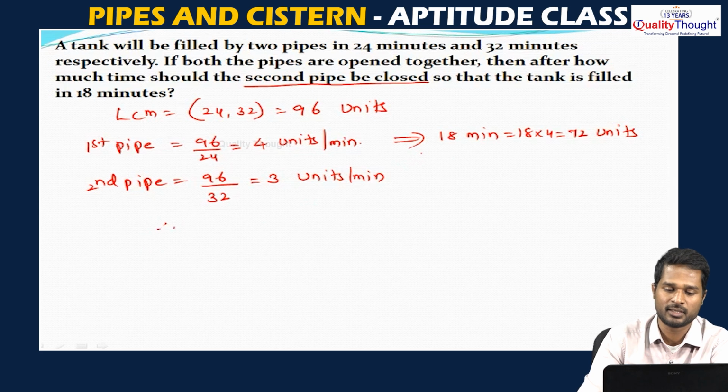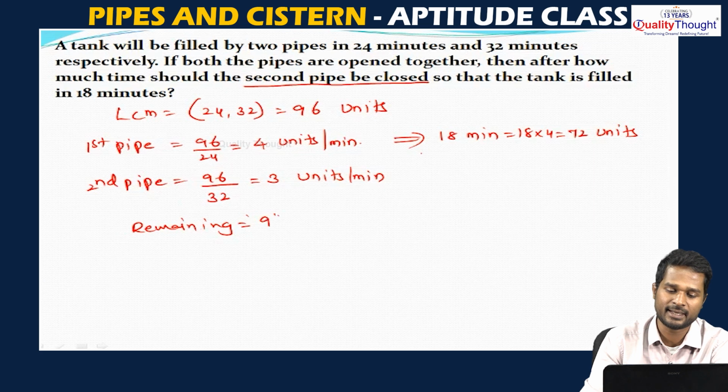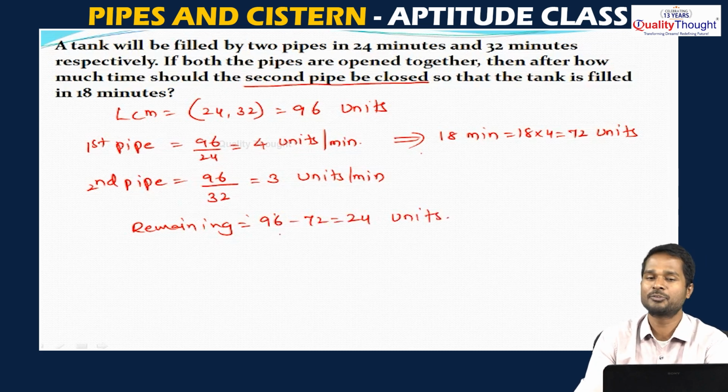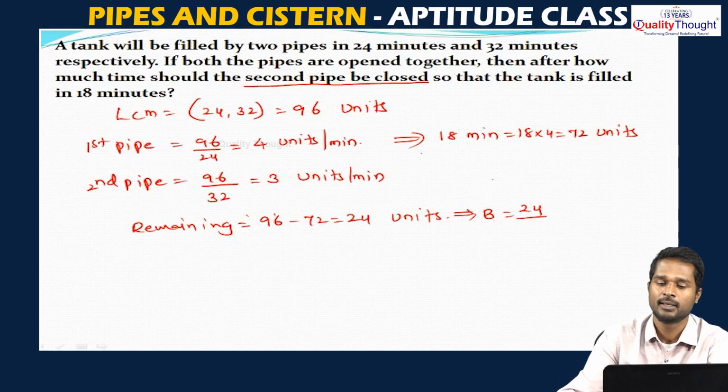So, we will see the remaining. Out of 96 units, 72 units were filled by the first pipe. So, remaining is 96 minus 72, that is 24 units, which will be filled by pipe B. As both are opened together, these 24 units will be filled by pipe B in, 24 is remaining units and pipe B will send 3 units of water for every 1 minute.